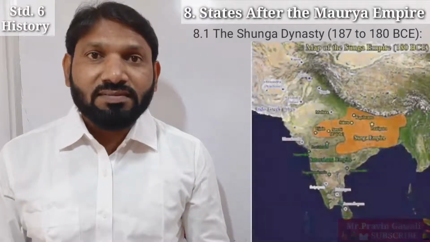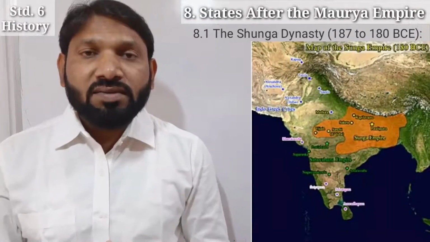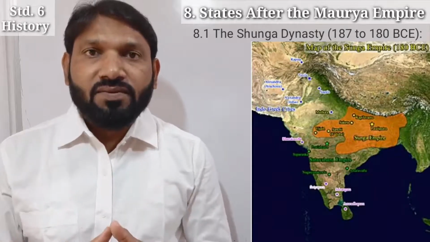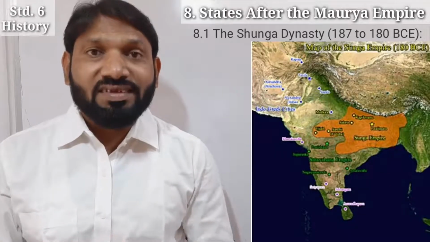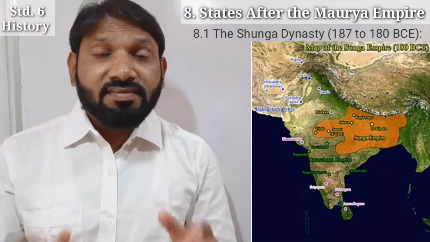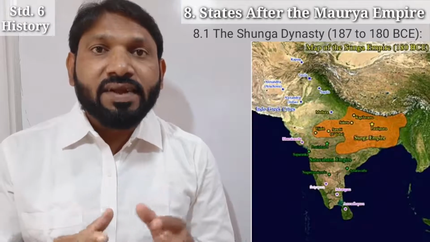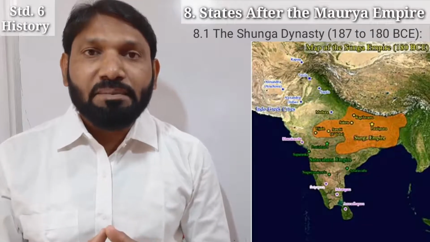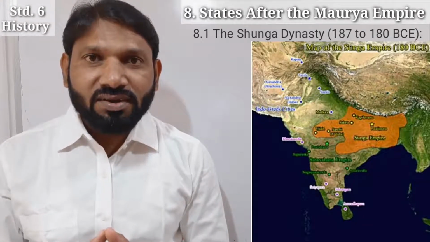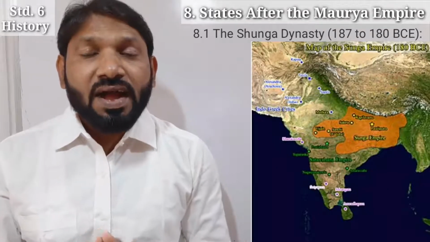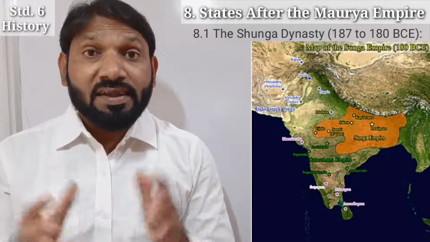Okay, students? The Shunga Empire was also an ancient Indian dynasty from Magadha that controlled the Central and Eastern Indian subcontinent from 187 to 180 BCE. Okay, student, have you understood now? Very good. The capital of the Shunga Empire was Patliputra.